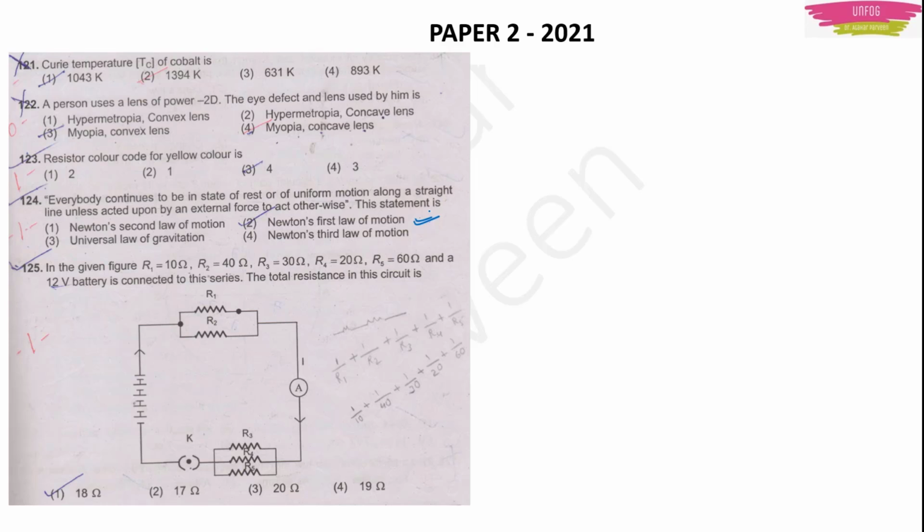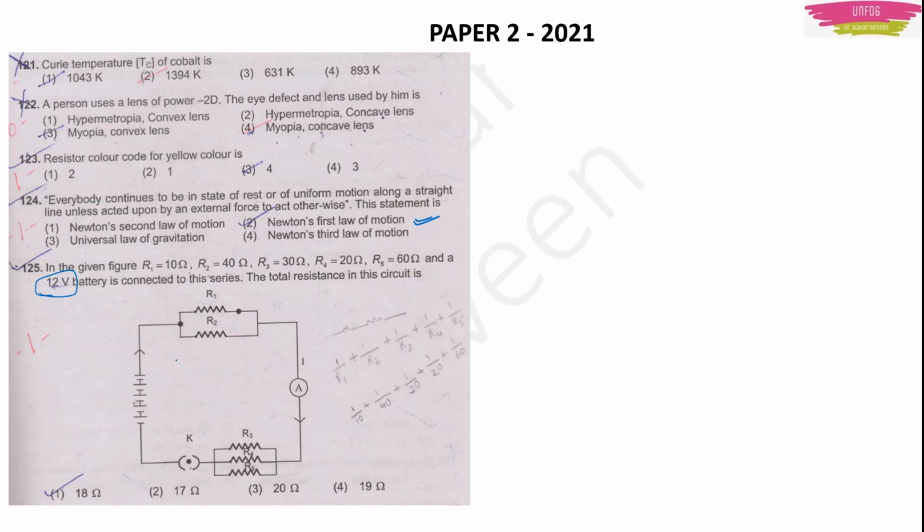First of all, by seeing the circuit and the question, I would make one thing clear: we have to find the total resistance in this circuit, right? So we don't need the value of the battery. Whatever the voltage is, it is not required for this type of question.